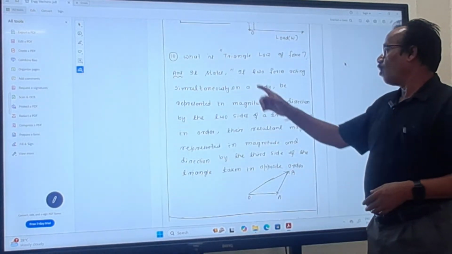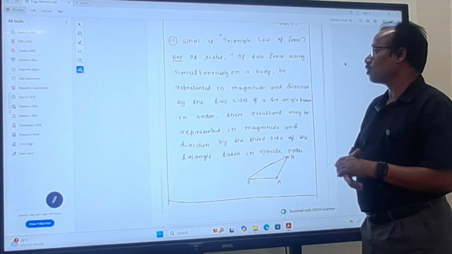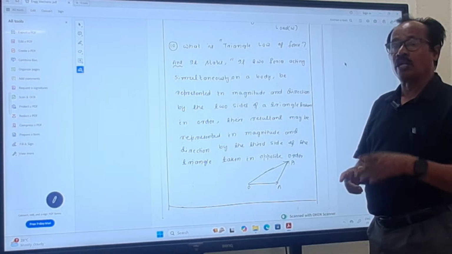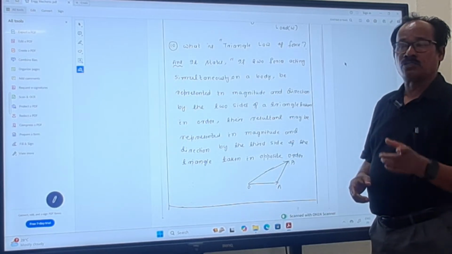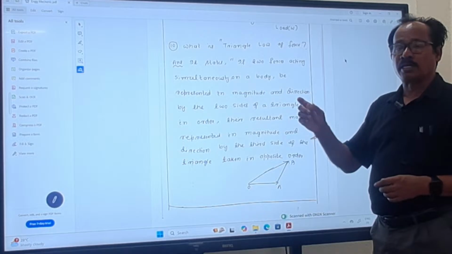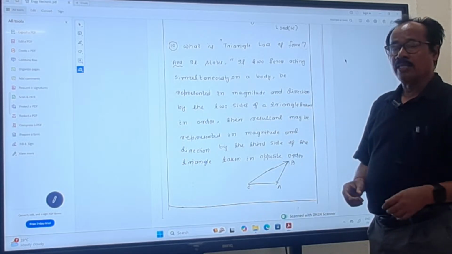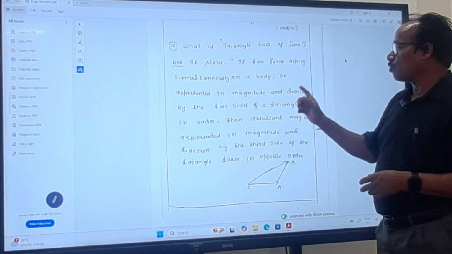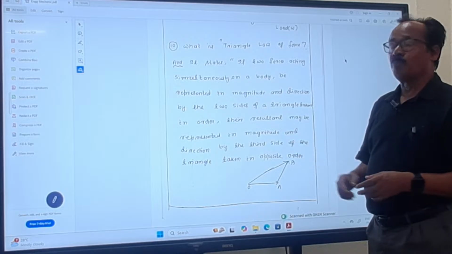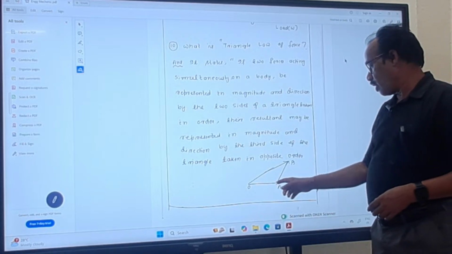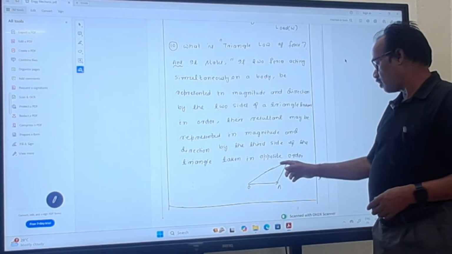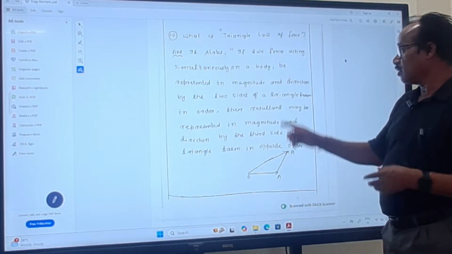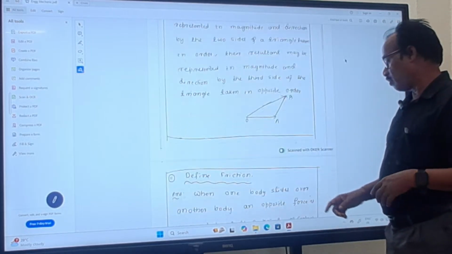Next question is, what is triangle law of force? You know that if two forces acting simultaneously on a body are represented in magnitude and direction by the two sides of a triangle taken in order, then the resultant may be represented in magnitude and direction by the third side, but in opposite direction. Here OA is one force, AB is another force, but this is the resultant force but in opposite direction. These questions are very important for your semester examinations.